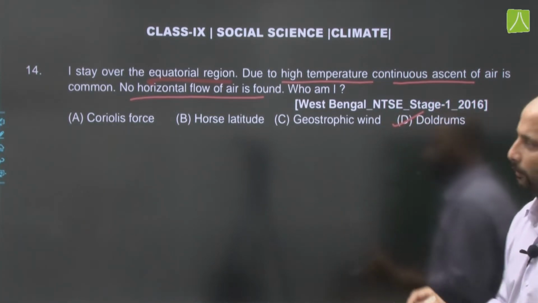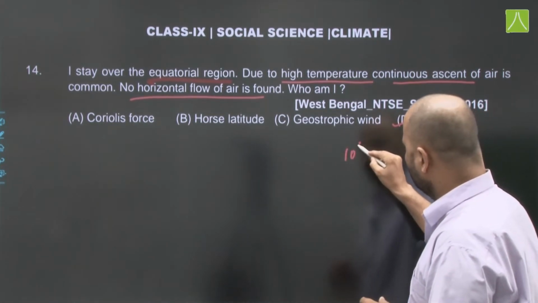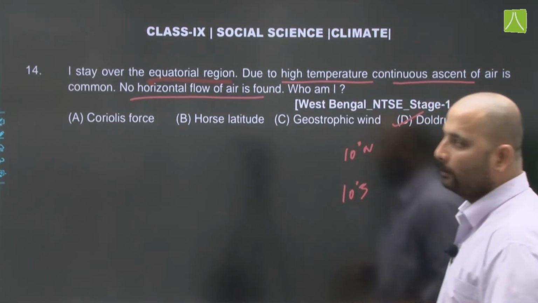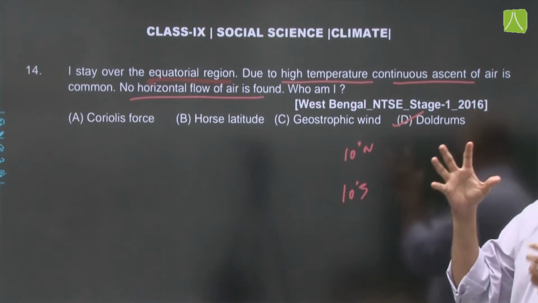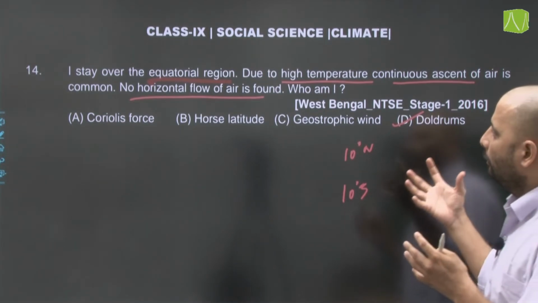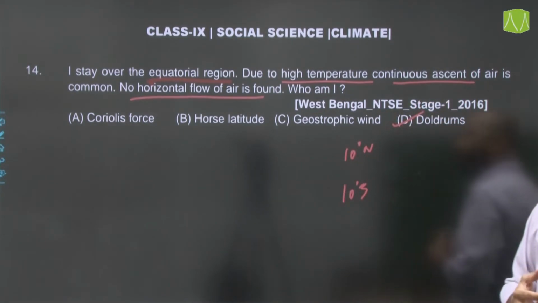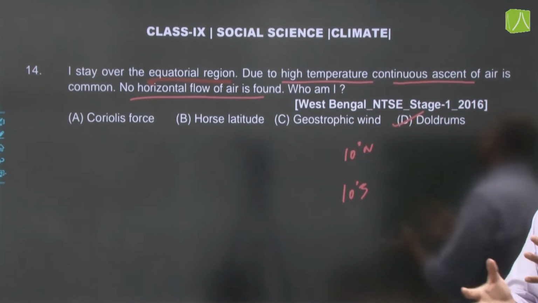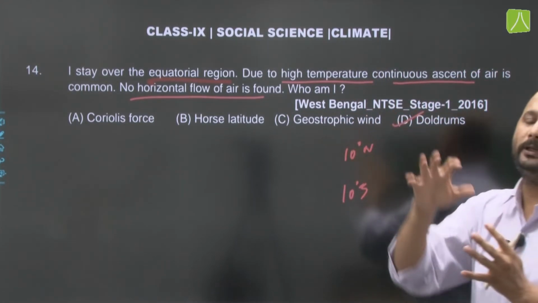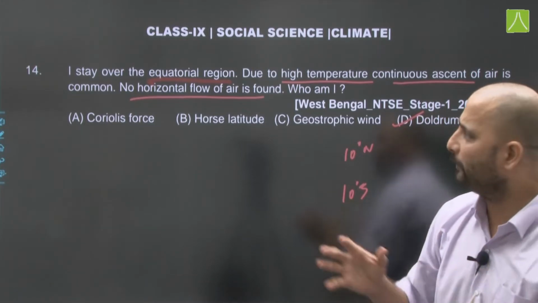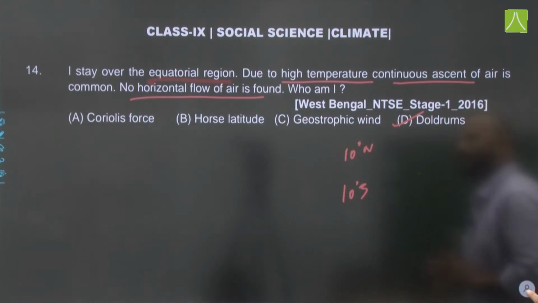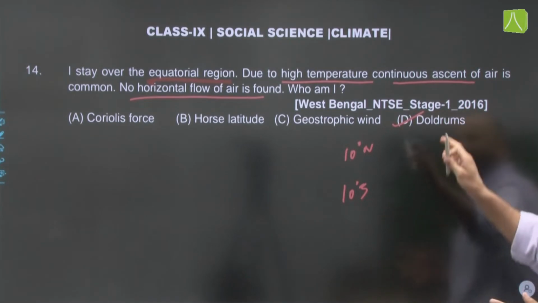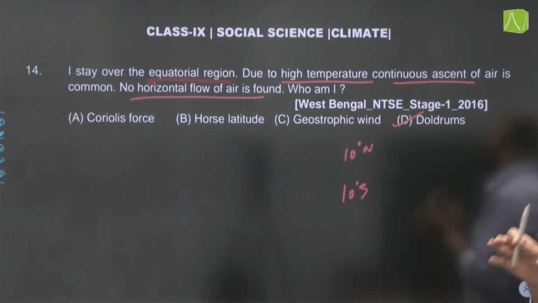Now, doldrums, as we know, are located between 10 degree north and 10 degree south, and here because of the intense heat of the sun, the air gets evaporated very fast, and therefore there is a continuous ascent of air, that is vertically, and the horizontal distribution of air is very less, or no horizontal flow of air is found. So, correct answer here is option number D, doldrums.